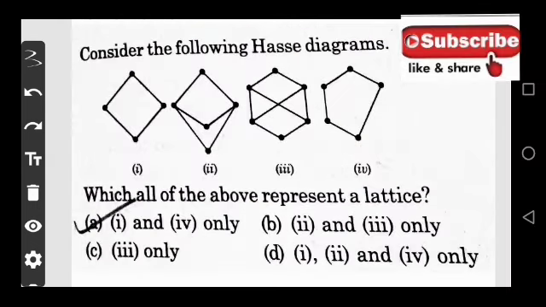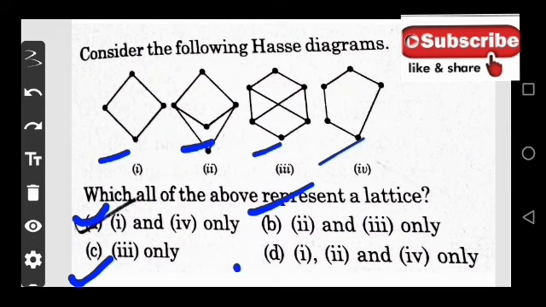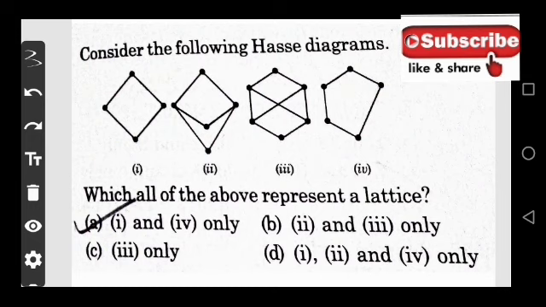Now move on to the next question. Consider the following Hasse diagram. The Hasse diagrams are given here: 1, 2, 3 and 4. Which of the above represent a lattice? Option A is first and fourth, option B is second and third only, option C is third only, option D is first, second and fourth only. The correct answer is option A, because in the first and fourth diagrams the LUB and GLB exist, but in the second and third they do not exist uniquely.